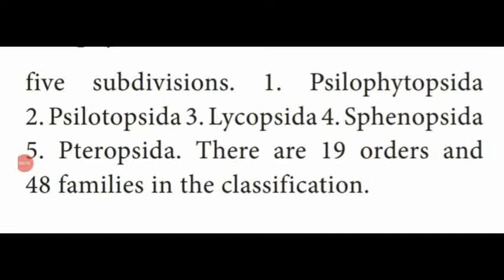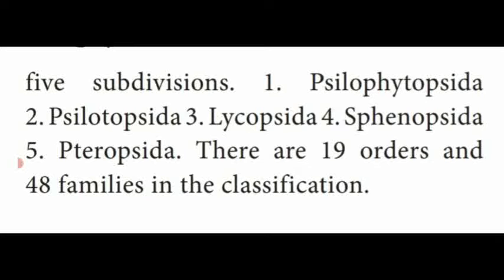Dear students, these are all the 5 subdivisions of pteridophytes. The pronunciation of the 5 subdivisions: Psilophytopsida, the P is silent, okay. Psilotopsida, Lycopsida, Sphenopsida, and Pteropsida.